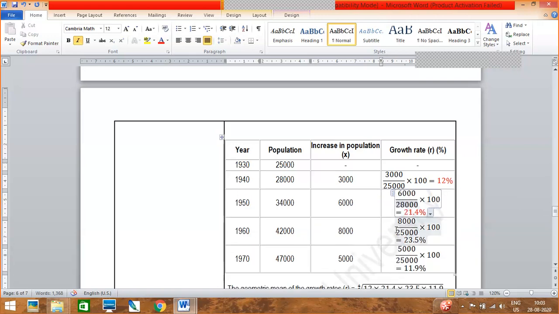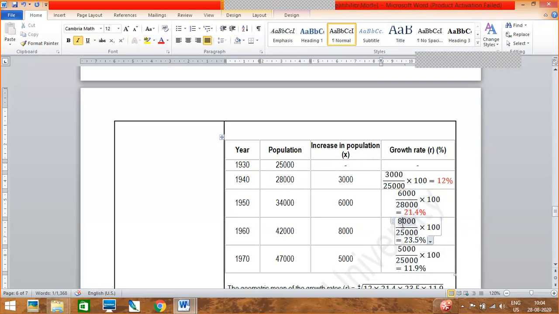Now for growth rate, you divide the increase in population by your first known population. So here 3,000 divided by 25,000. 25,000 is the first population, that is 1930. Known population is 25,000. So you divide it by 25,000 and we want the growth rate in percentage, so we will multiply by 100. Then you will get 12%.